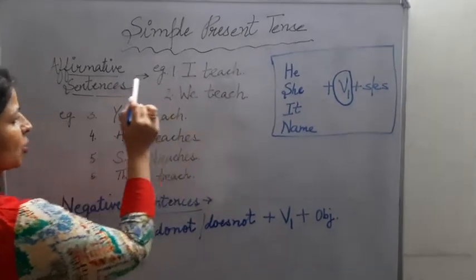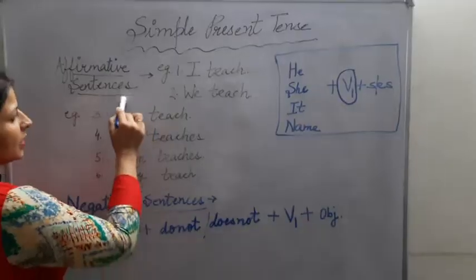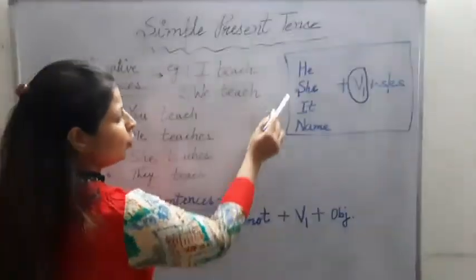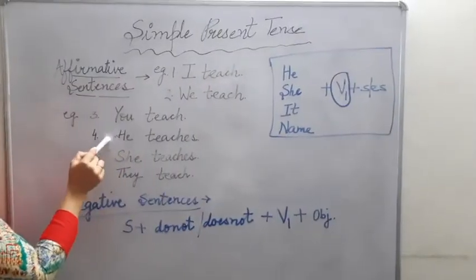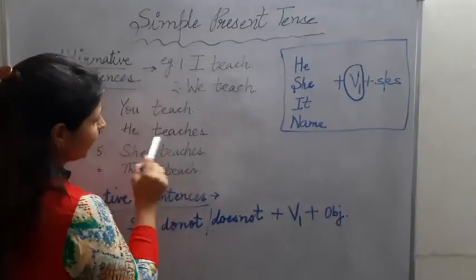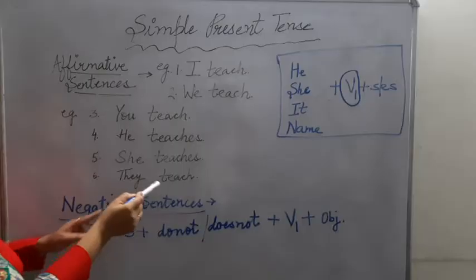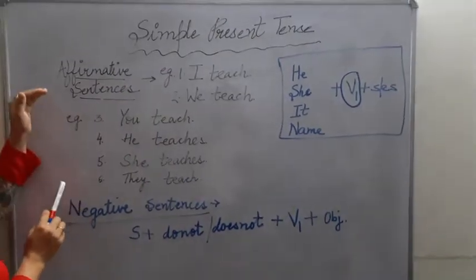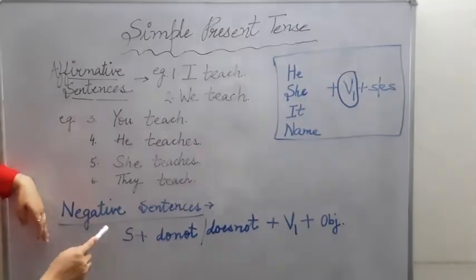We teach. You teach. This is your first person pronoun. Second person. Now comes to third person. And remember the rule from here. He teaches. Because it is singular third person subject. She teaches. Again singular third person subject. Then comes they teach.